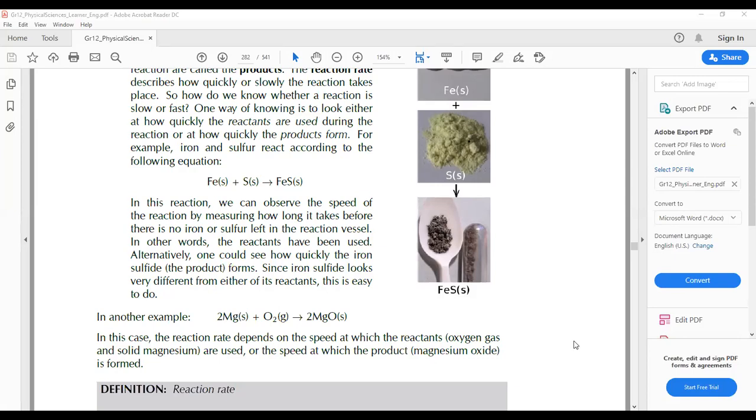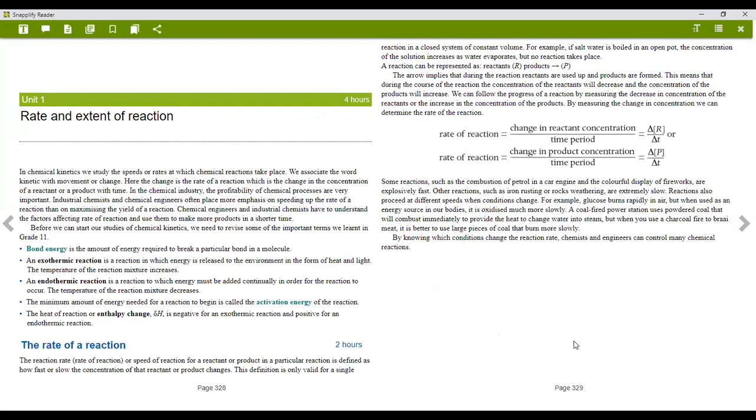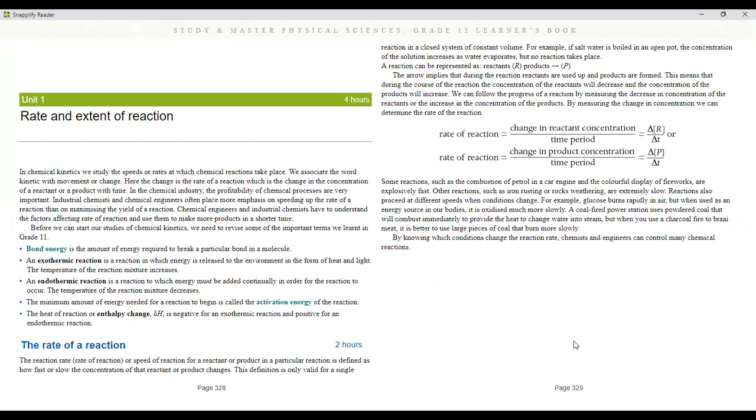So we're coming back here. It says here, in chemical kinetics, we study the speed, right? We've already mentioned that, and we associate the word kinetic with movement. Here, the change is the rate of the reaction, which is the change in concentration of the reactants or the product. So we're trying to calculate how long it takes for the reaction to take place or how long it takes for the product to form. So these are basically one and the same definition.